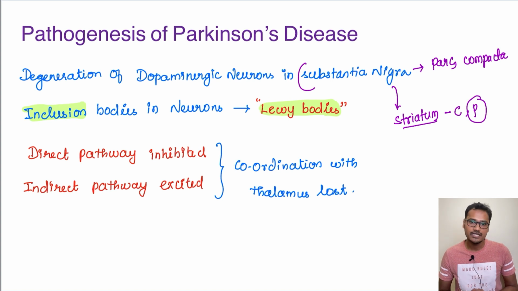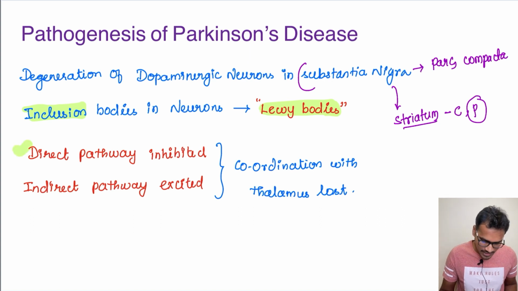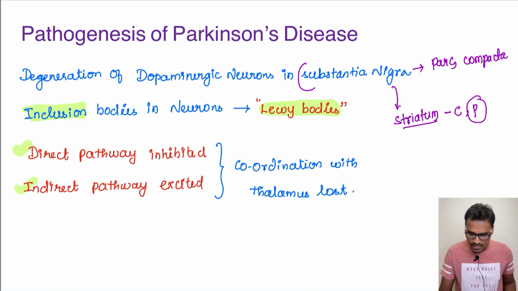What happens in this Parkinson's disease? Already we have discussed in the motor control system, there are two pathways. One is the direct pathway, another one is the indirect pathway. In the normal situation, the direct pathway is activated and the indirect pathway is inhibited. But what happens in Parkinson's disease? It is just the reverse. Here the direct pathway is inhibited and the indirect pathway is activated. So what will happen?